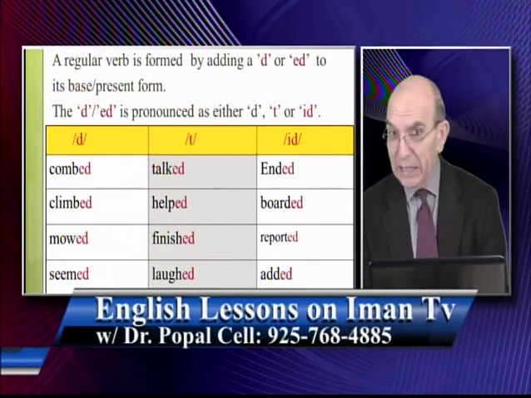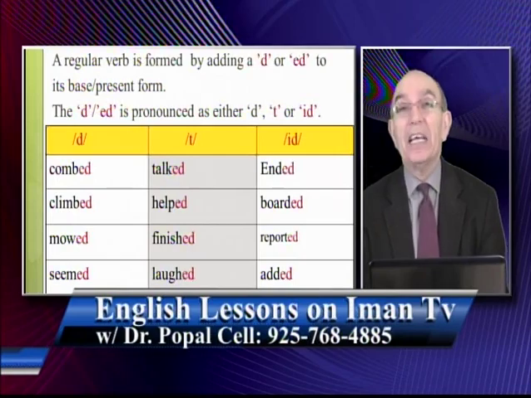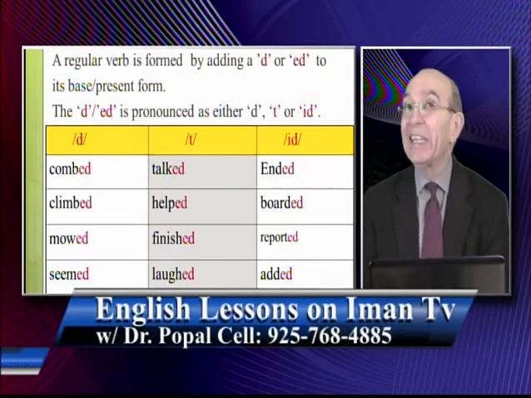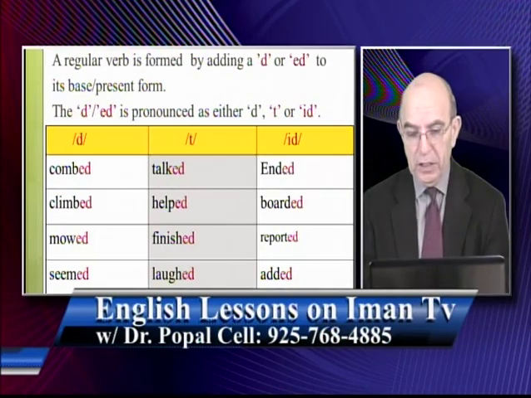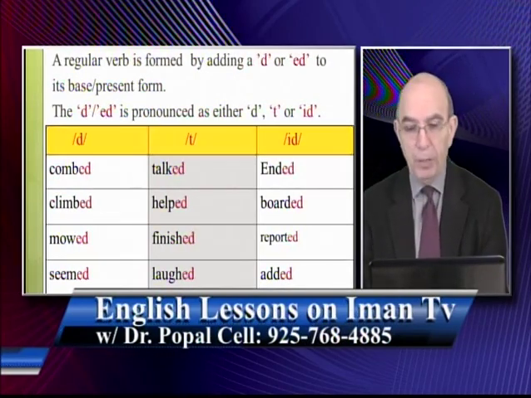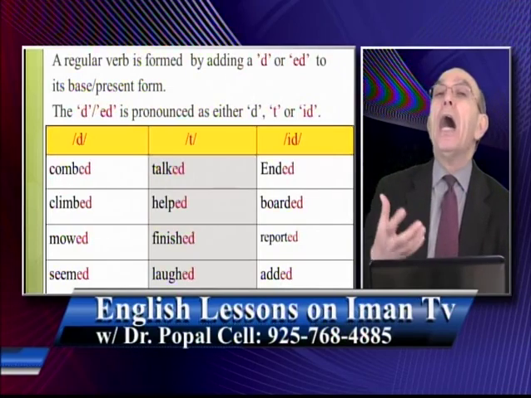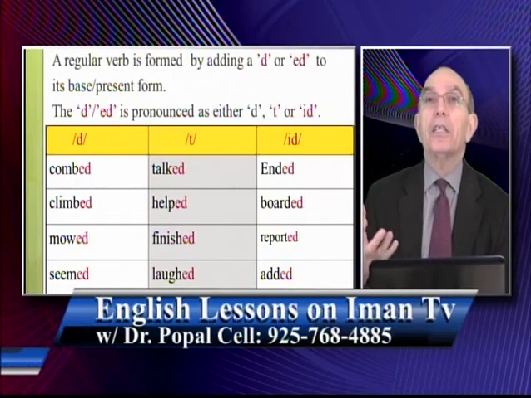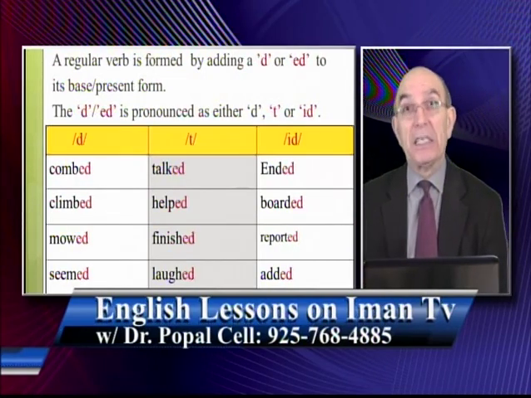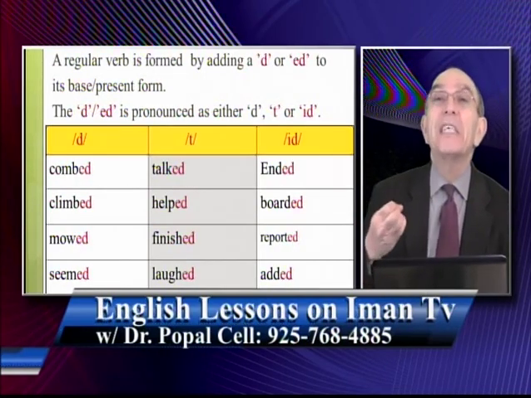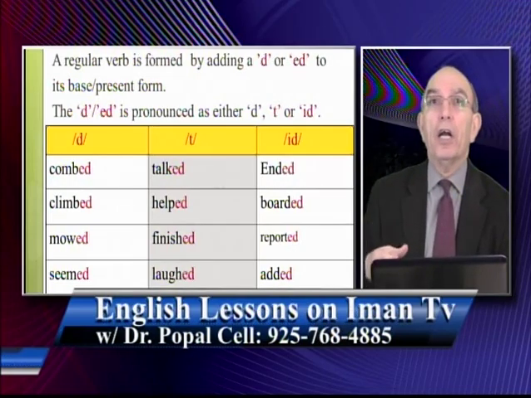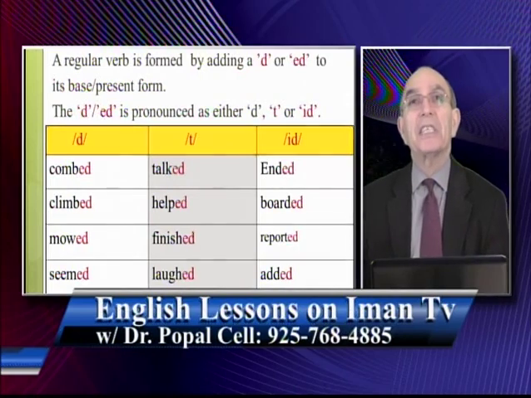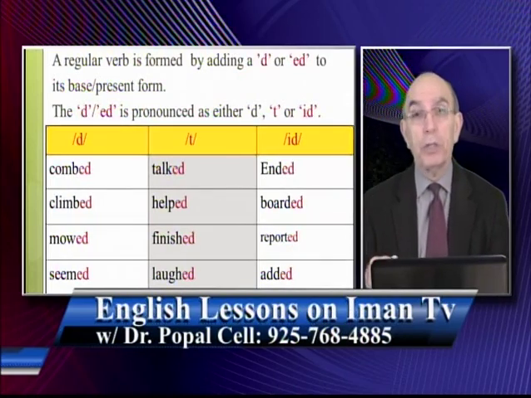The same ED is pronounced as id if the ending of a word is D or T, like in ended, boarded, reported, added. So that was the story of how the regular verbs have some rules. They take D or ED in the past and past participle form, and the pronunciation is also regular. For some words it is D, for other words it's T, and for other words it's id, but there are rules that we need to know.